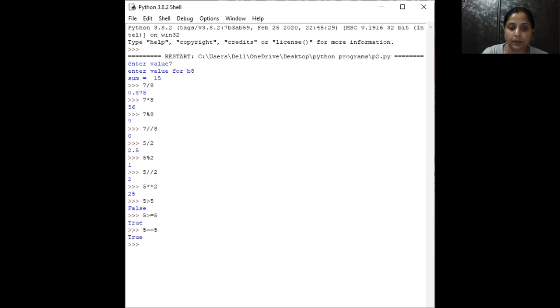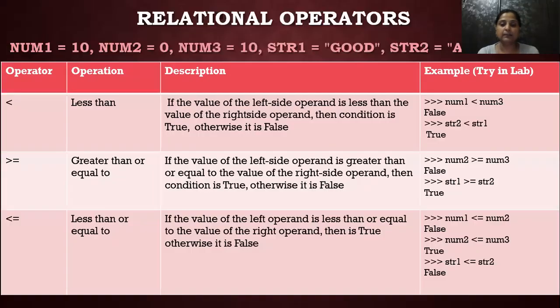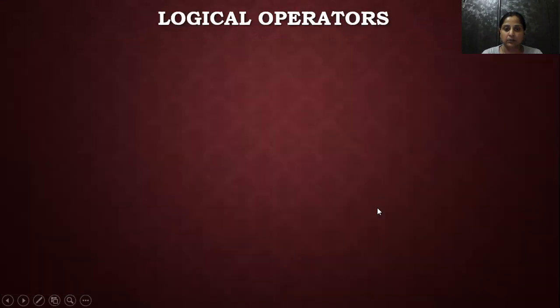So these are the relational operators, which are used to compare two values and give you the result in true and false. So greater than equals to, and in the same way you can use less than equals to.